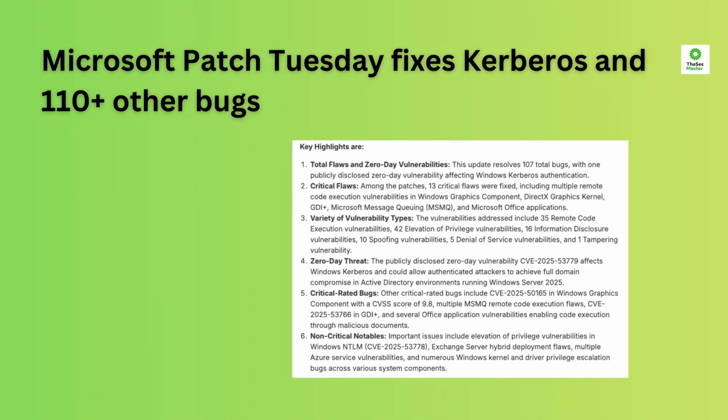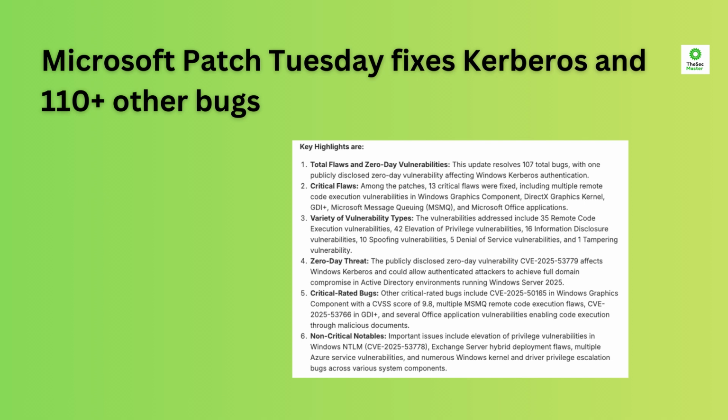Microsoft's August Patch Tuesday was a whopper. 111 vulnerabilities fixed, including 16 rated critical, and a publicly disclosed Kerberos 0-day, CVE-2025-53779, dubbed Bad Successor. The flaw is a relative path traversal issue that allows attackers to abuse Delegated Managed Service Accounts, or DMSAs, and pivot from a compromised service to domain admin.